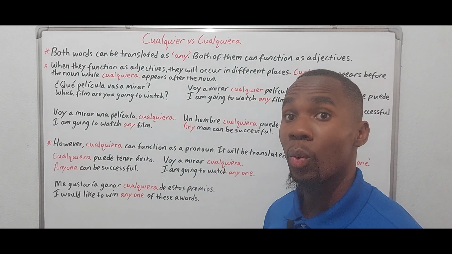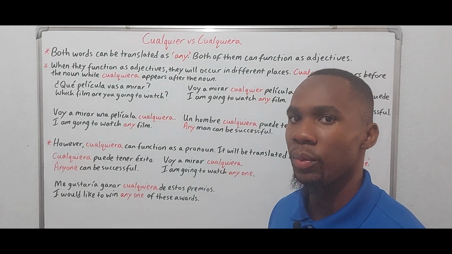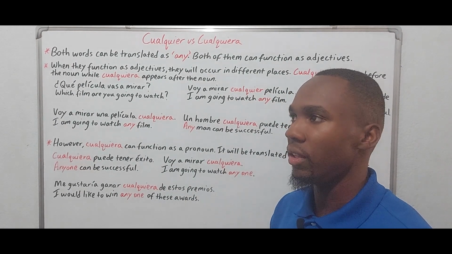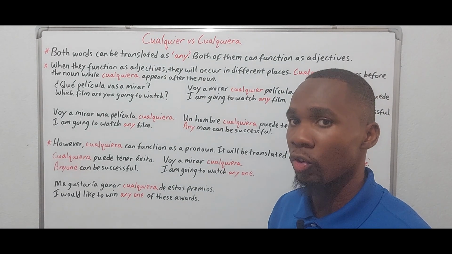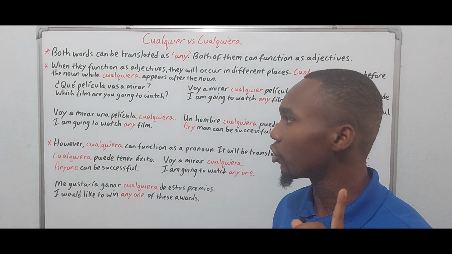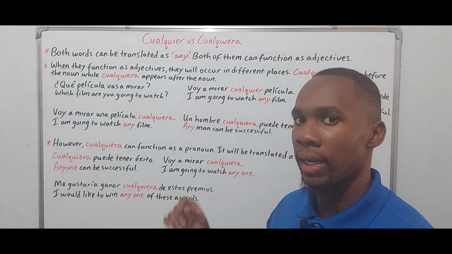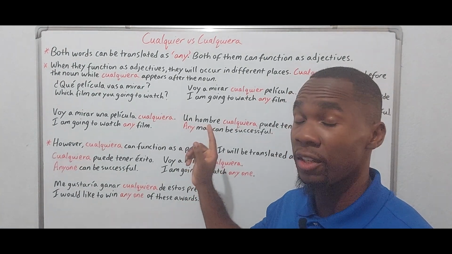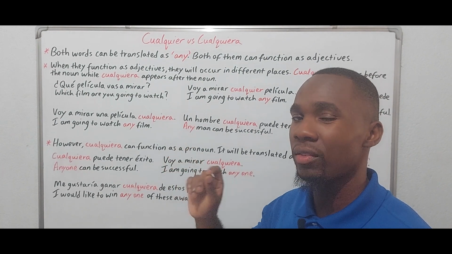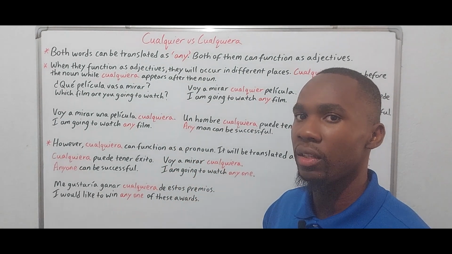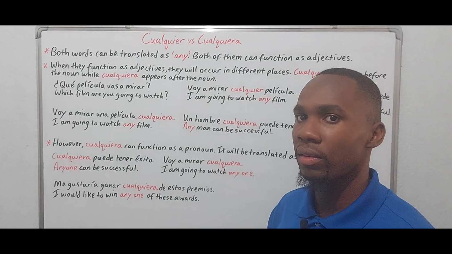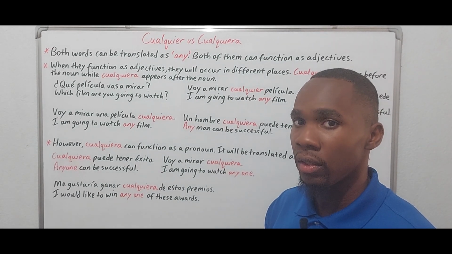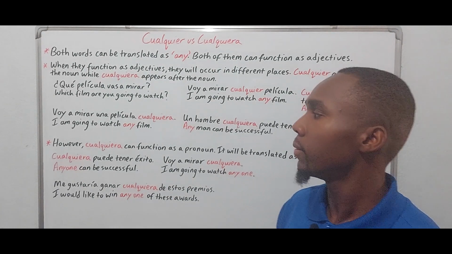Now, when it comes to cualquiera, this is where we have a difference in meaning. So, you know for sure that there's a difference in placement, but there's also a slight difference in meaning when we use cualquiera, even though it translates as any too, right?